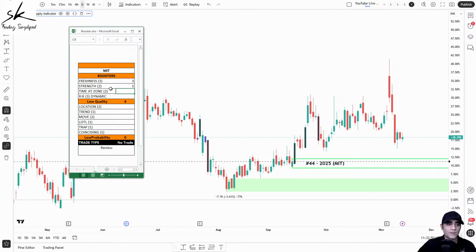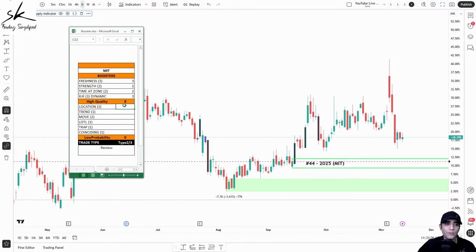Talking about time at the zone, we only have 2 candles in the basing, which gets a score of 2. Reward to risk ratio, we'll take it as an assumption because that can change based on the arrival. So with the assumption of reward to risk ratio, currently we have a score of 9 out of 10, which makes it a high quality setup.